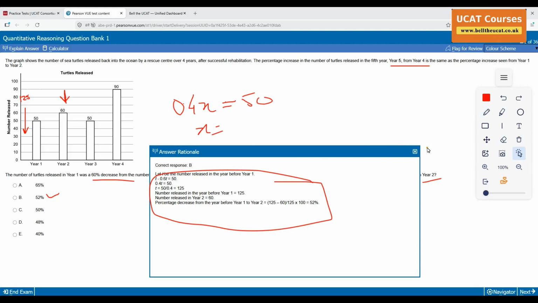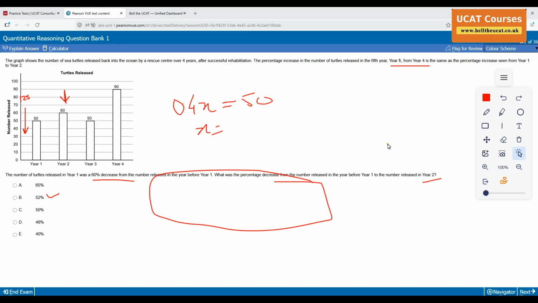This is what I did. Quick recap of what I did here. 52 is what we got. Now, what was the game? 60% decrease. I'm using the concept of multiplier. Unlike GCSE ways where people would start finding out 60%, how much is that, then take away from this, I just simply use the multiplier. 60% decrease means 0.4. 0.4 of some value in the year before year 1 is equal to 50. So x is equal to 50 divided by 0.4.